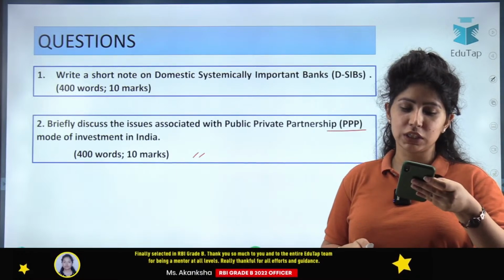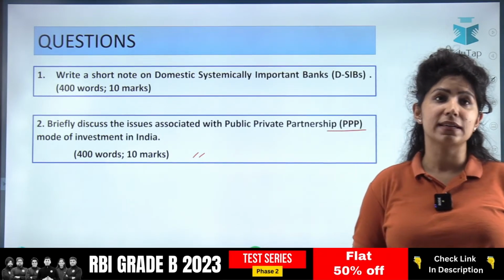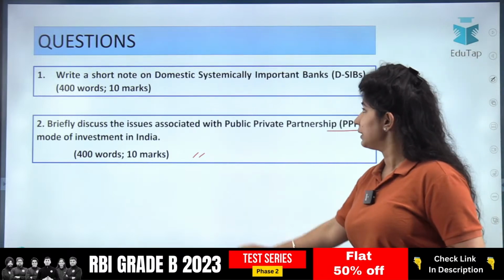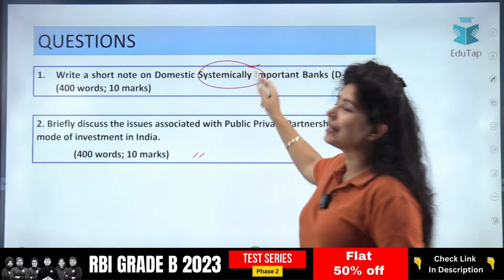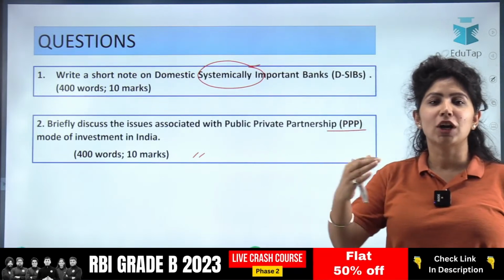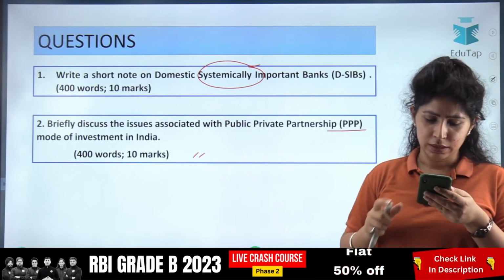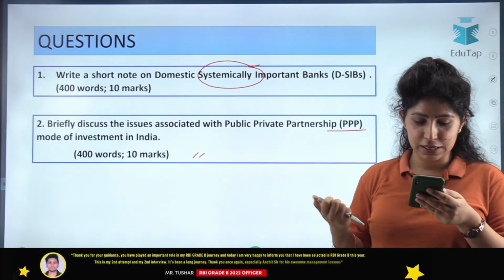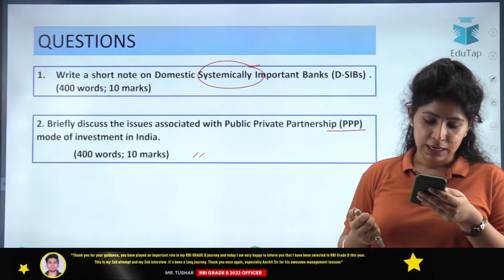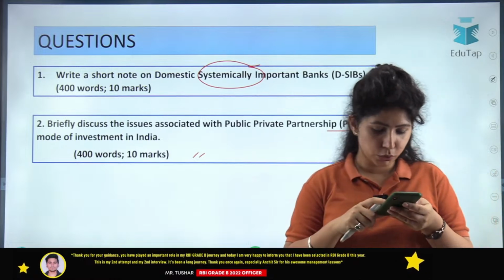Yes, 2% of GDP. Three domestic systemically important banks are there. First of all, focus on the word. These are not systematic, these are systemically important. Important for the system. Yes, a doable question for Keshav, Anand, 2% of GDP. SBI, HDFC and ICICI. These banks are too big to fail and hold 2% of GDP.